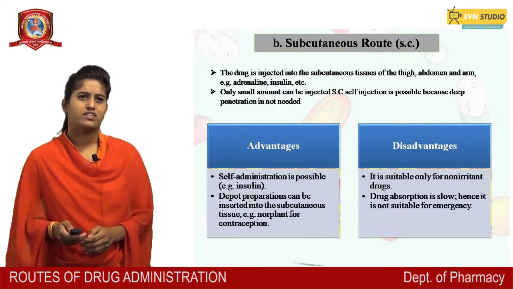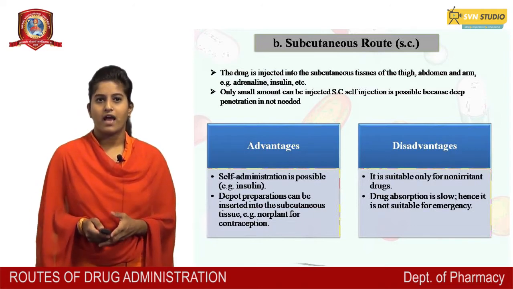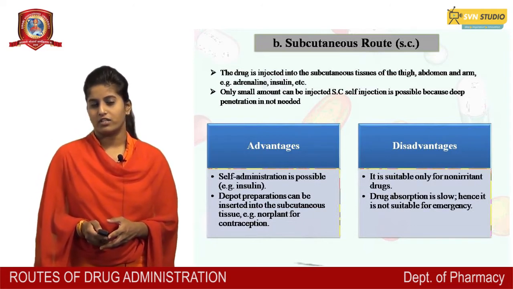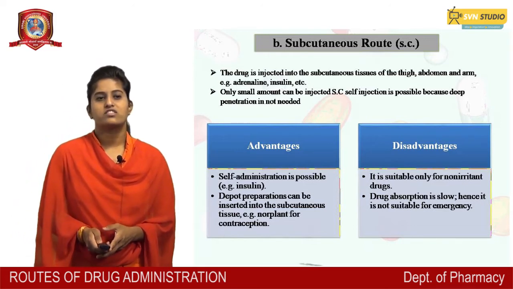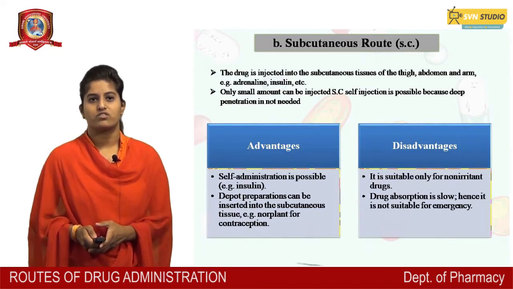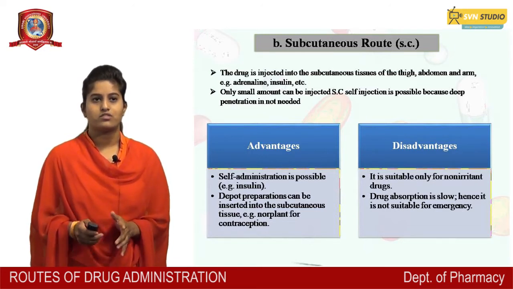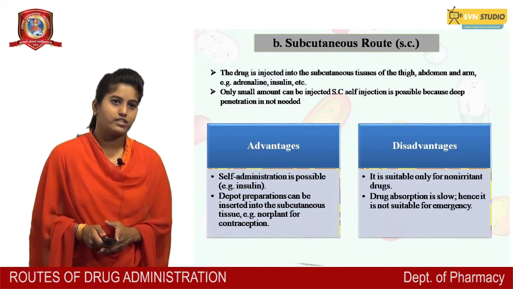Subcutaneous route: the drug is injected into the subcutaneous tissue of the thigh, abdomen and arm, that is insulin, etc. Only a small amount can be injected subcutaneously. Self-injection is possible because deep penetration is not required. Advantages and some disadvantages.